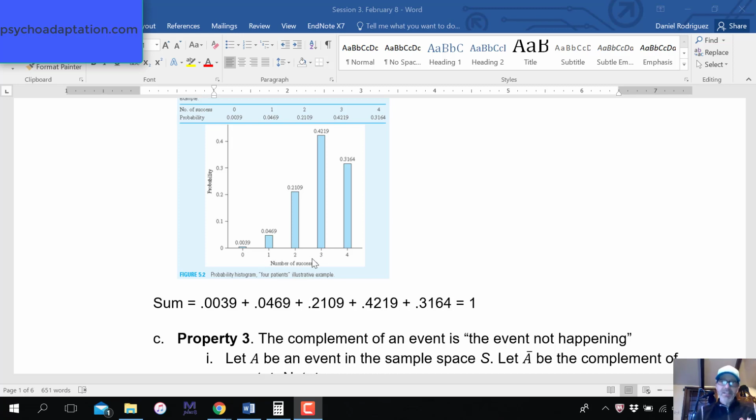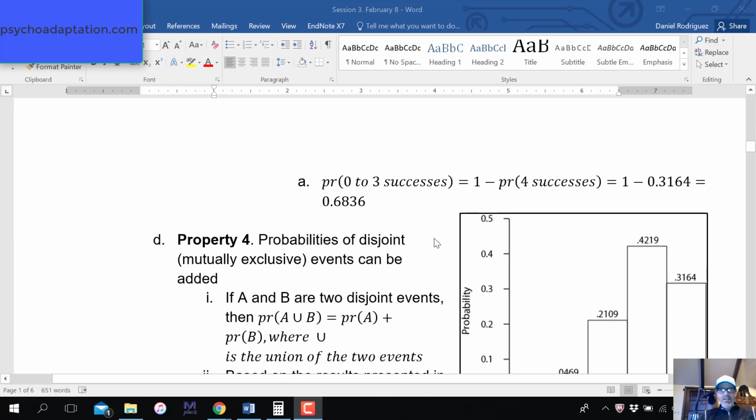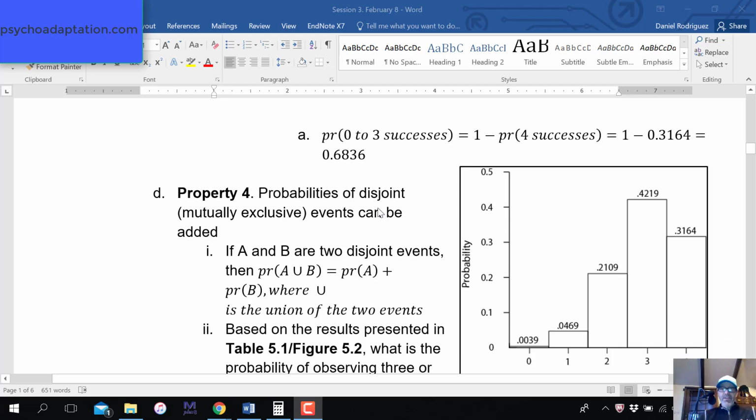Or if I'm smarter and I like less work, we know that the probability of 0 to 3 successes is the complement of 4 successes. I could just take this probability, 0.3164, and subtract it from 1, which is what I did here. So 1 minus the probability of 4 successes is equal to 0.6836. So I just saved a lot of work. Knowing this idea of complements is very, very helpful. You can verify this, you need to practice this, and you should be able to replicate this.